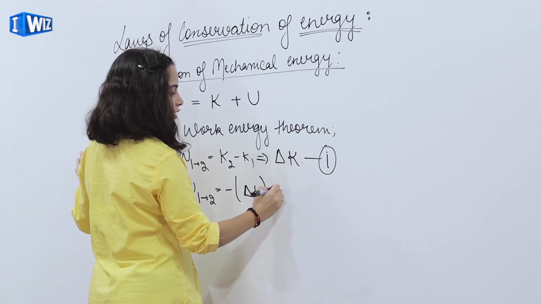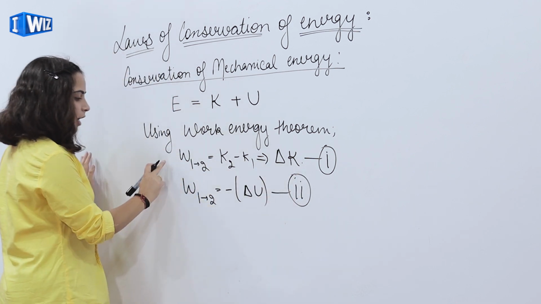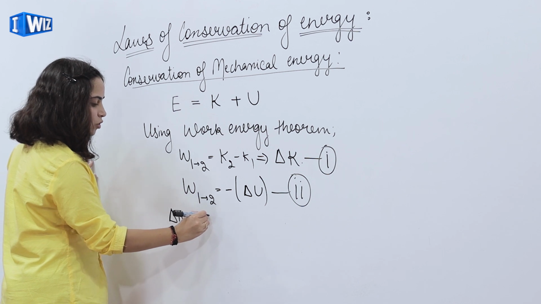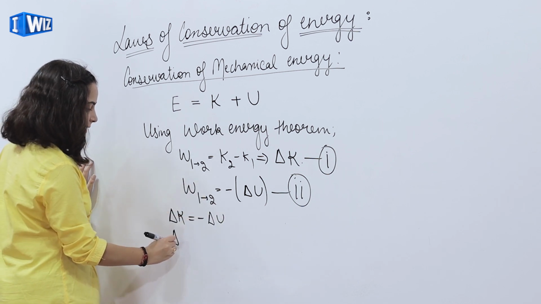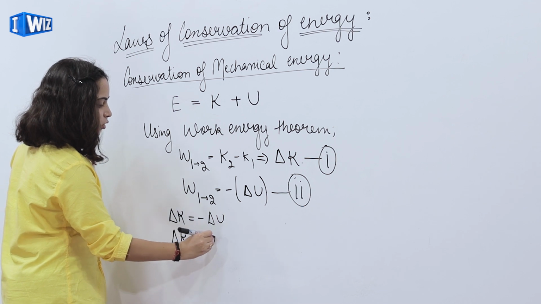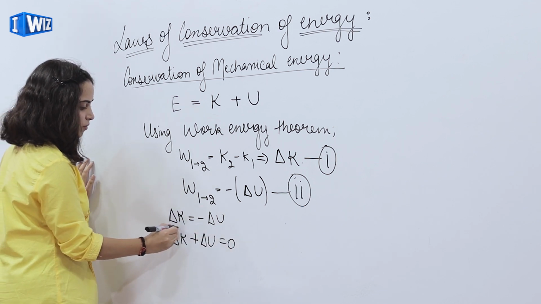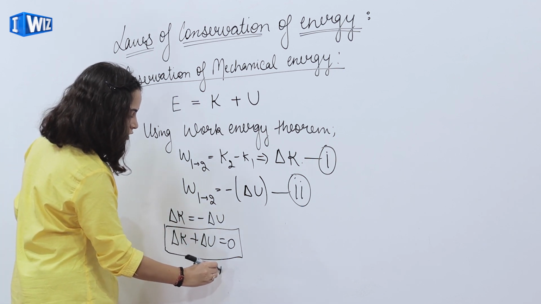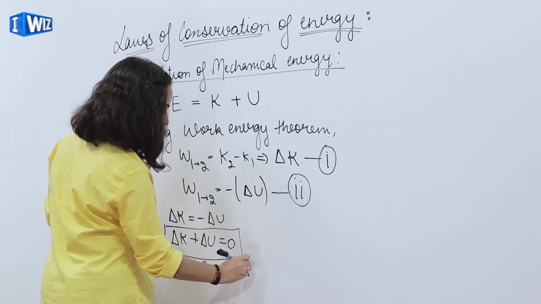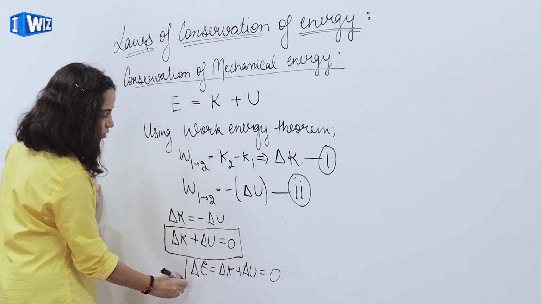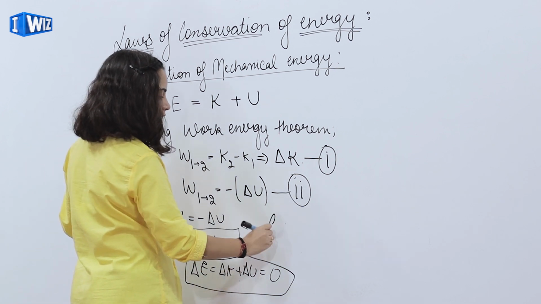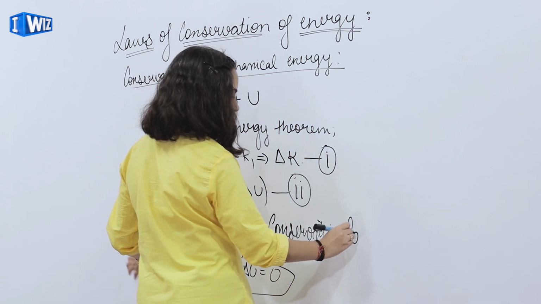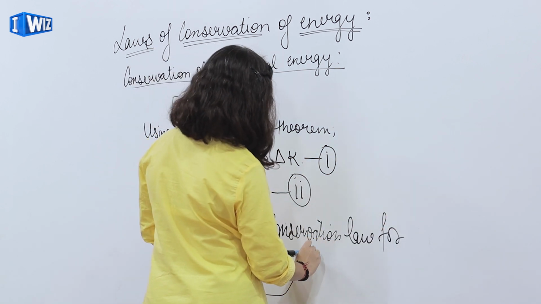Equation 1, equation 2. Now equating equations 1 and 2, I get delta K equals minus delta U, so delta K plus delta U equals 0. Or delta E, which equals delta K plus delta U, equals 0. So this is my conservation law for mechanical energy.